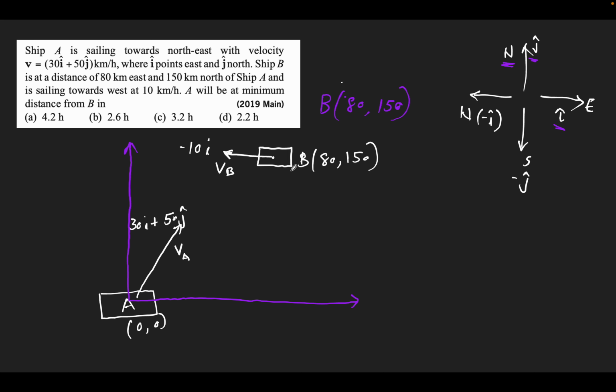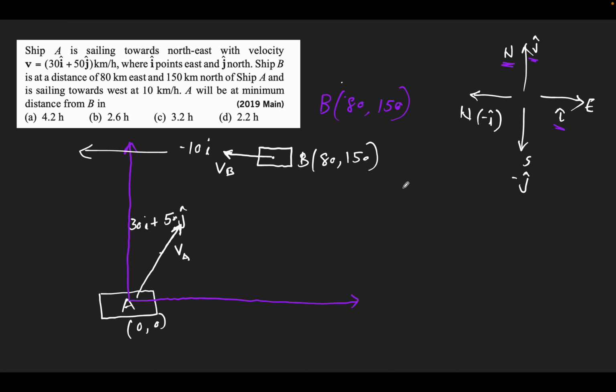The question is, A will be at minimum distance from B in what time? Basically they are both approaching each other. One is going in one direction, one is going towards west. This guy is going like this. At some point they will be at a minimum distance.